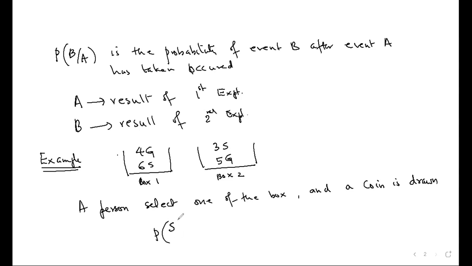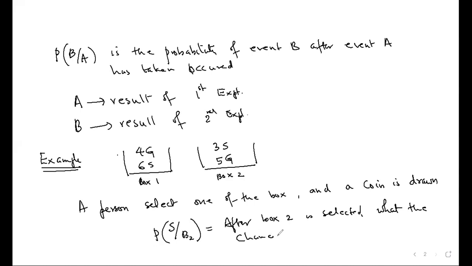Can you tell me the meaning of probability of S given B2? What does this notation mean? First, we have to find the event B2. What do you mean by B2? Selection of box 2. So this means after box 2 is selected, what is the chance of getting a silver coin?